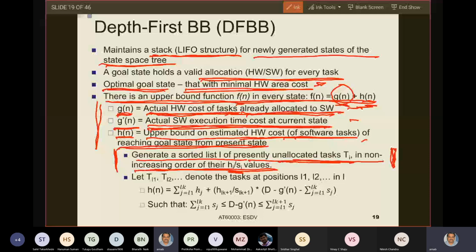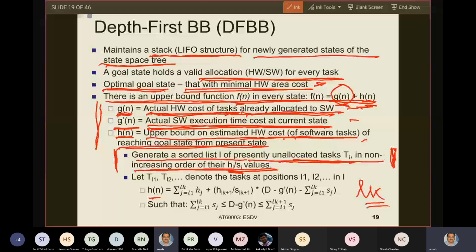Now let us see how this Hn is found out. Let us say that Lk denotes the kth element of this list L. When I take up to the kth element, come to this equation: Hn equals summation j equals L1 to Lk of Hj. In this equation, the first term on the RHS, what does it say? It is the sum over j from L1 to Lk of Hj.